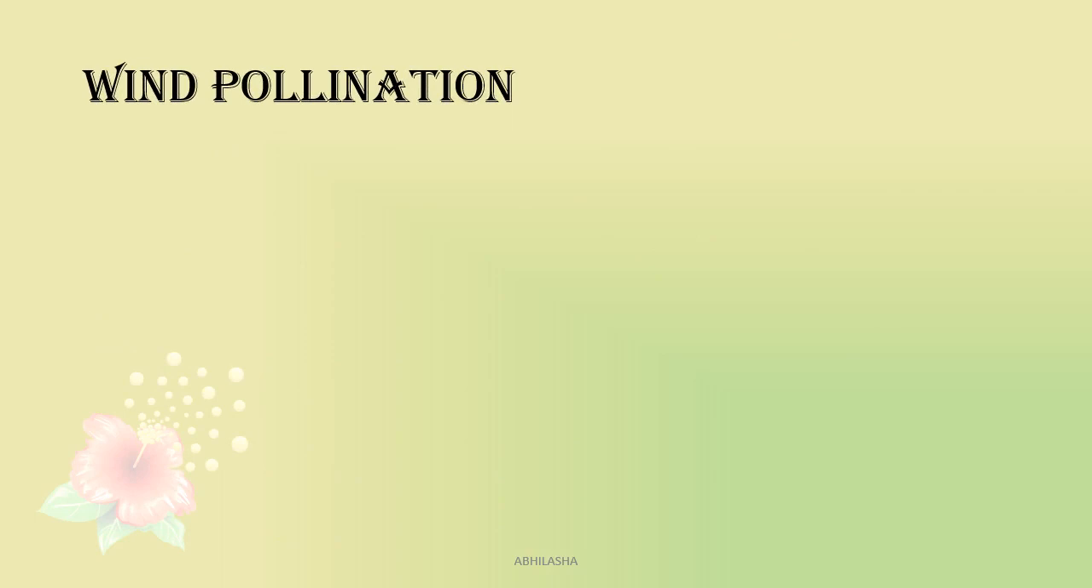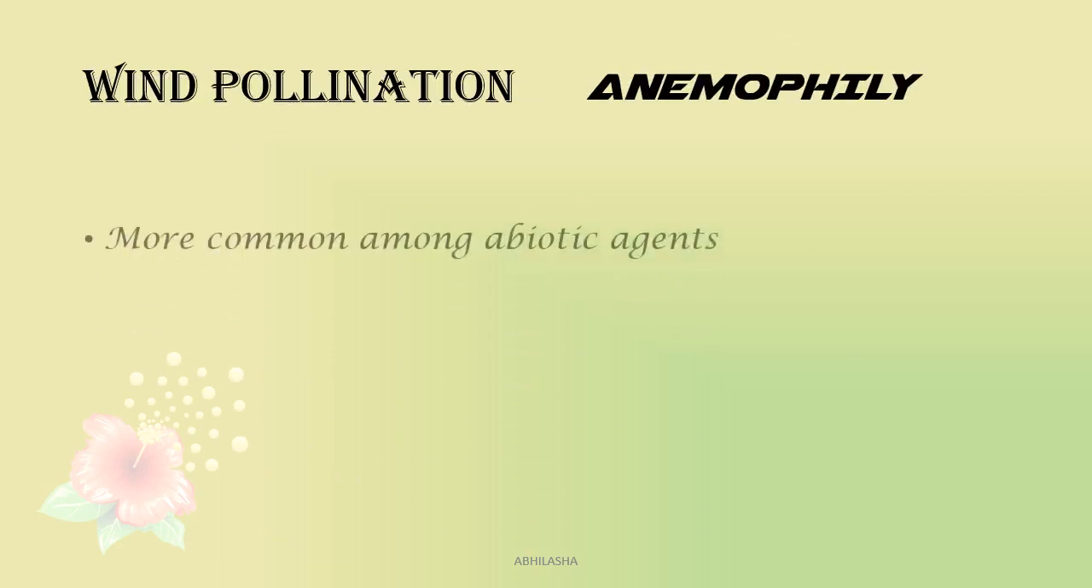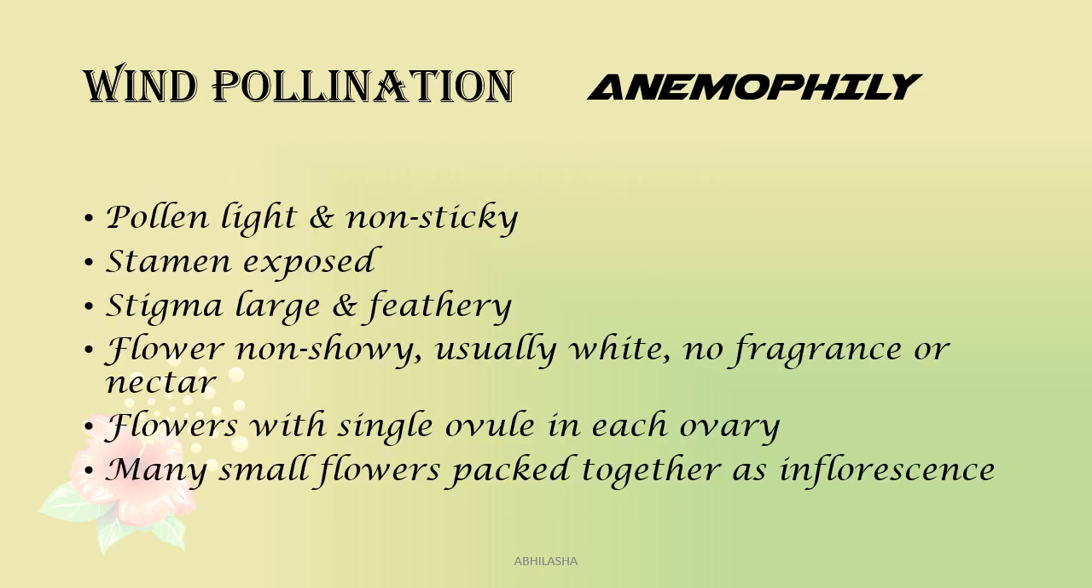Now, wind pollination or anemophily. These are the characters of wind pollinated or anemophilous flowers. You can justify each of these characters by remembering two things. First, that wind blows away lighter objects more easily, and second, wind does not need color, fragrance or nectar. These are there to attract the insects. And now finally a few examples.